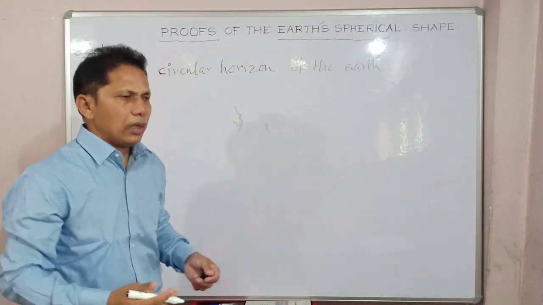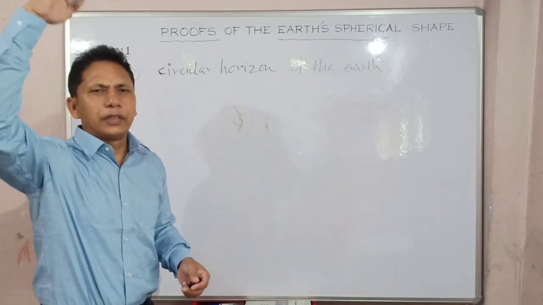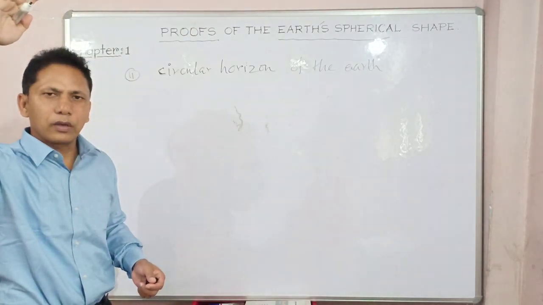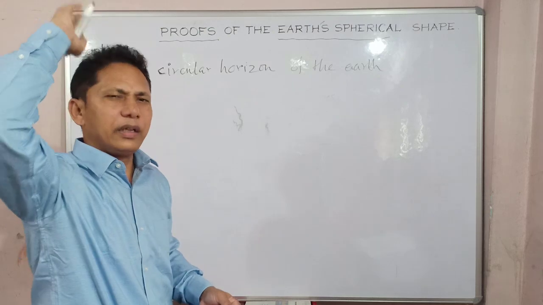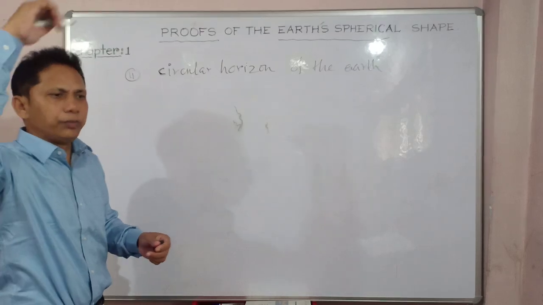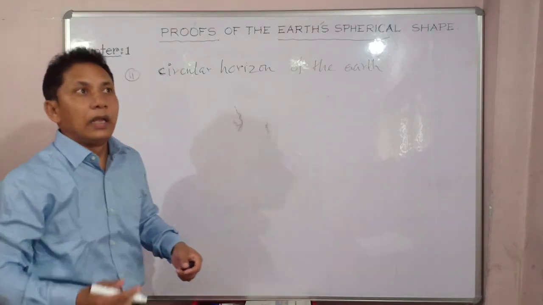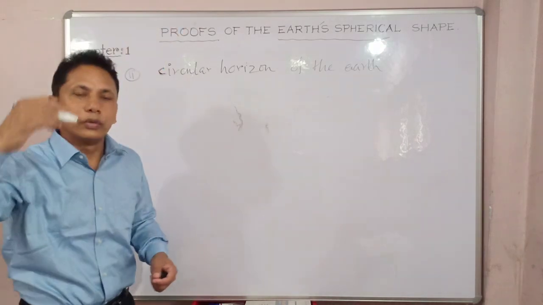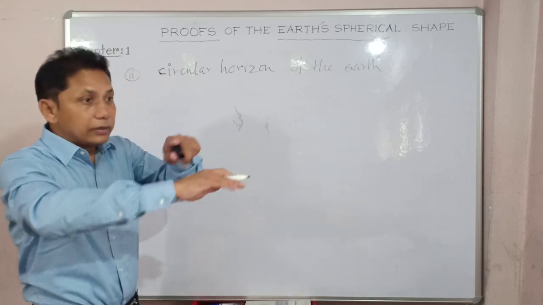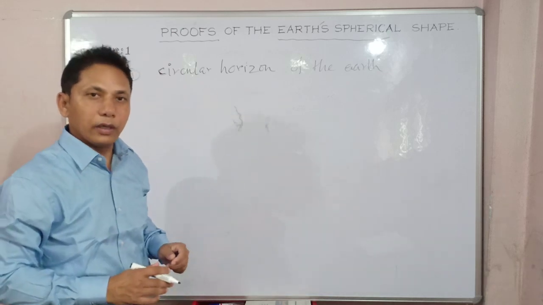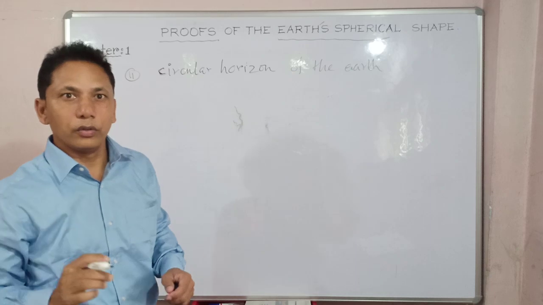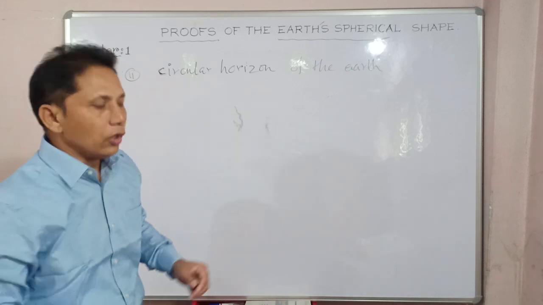Horizon means, suppose you are somewhere in a high elevated place, on the viewpoint of a mountain top, or in a high watchtower, got my points, or any tall tower, high-rise building, or the top of the Manhattan somewhere. So on a highly elevated place, if you stand over there and look down, or if you are traveling through the air, inside a helicopter, got my points, if you look down, you can see a wide circular horizon all around you. So as far as your visibility goes, you can see the curvature, the circular horizon wherever your visibility permits. Right? So that is the horizon.